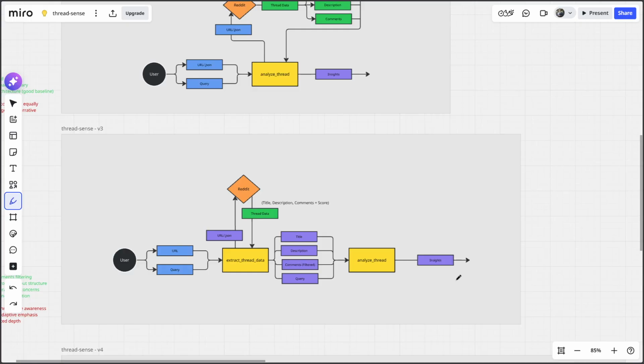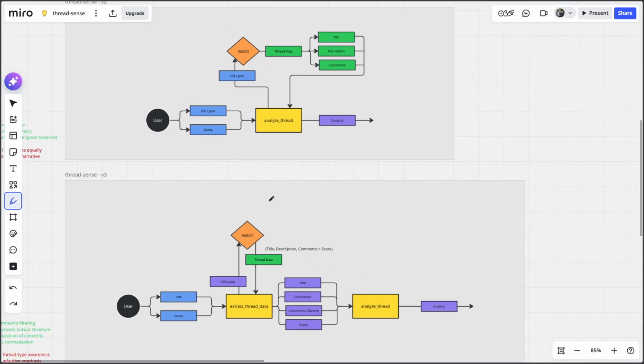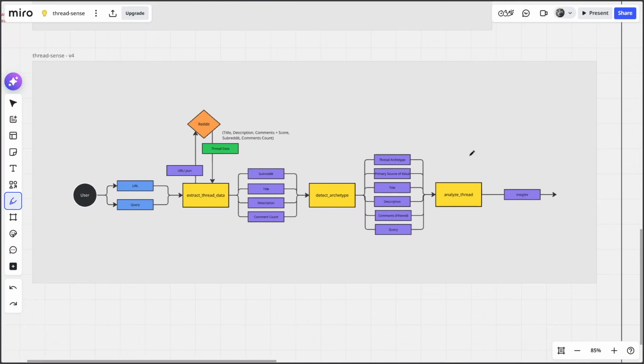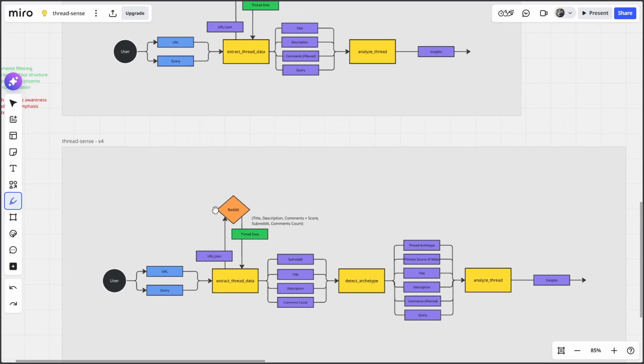Here we of course optimize the extraction process, and also optimize the output. In this particular one, I think we are again doing the same, optimizing the extraction process and further enhancing the output. Yeah, so the input is pretty much the same. You have the URL and the query. This is again the same. It normalizes the URL and fetches the thread data.